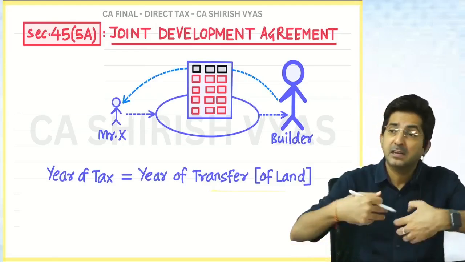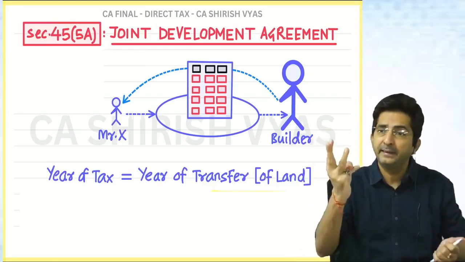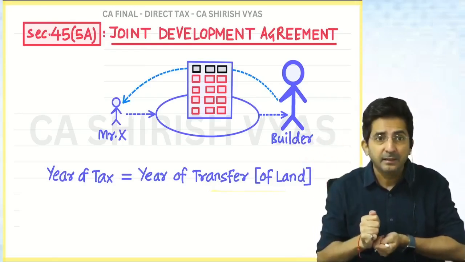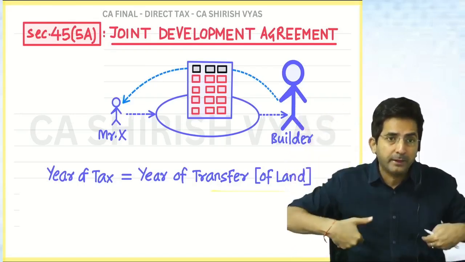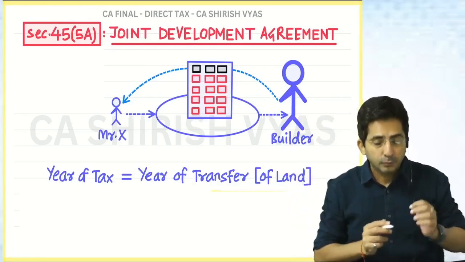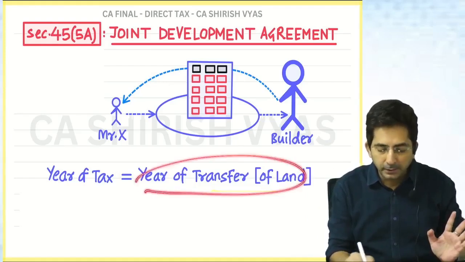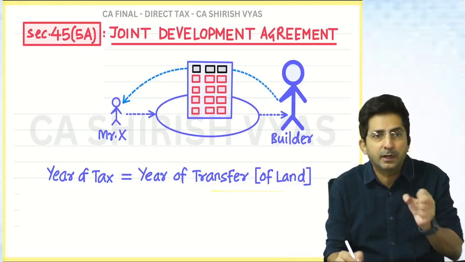Although my land is transferred and I am promised that I will get 3 flats, let the flats get constructed, because until the flats are constructed, they will not be given to me. And unless I receive the flat, how can I pay the tax? So that's why here the law says, although the tax is in the year of transfer, here it is not possible to tax in the year of transfer.